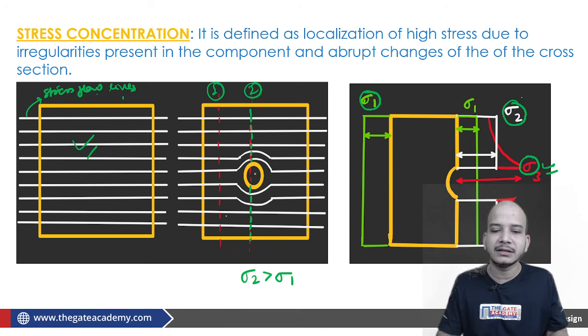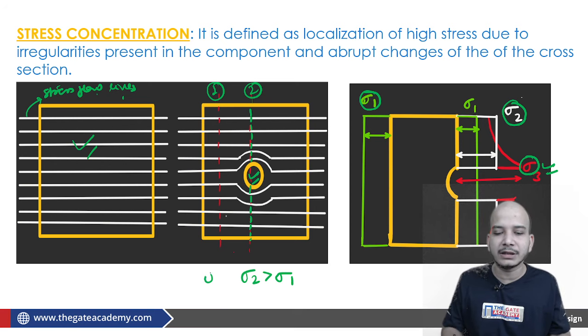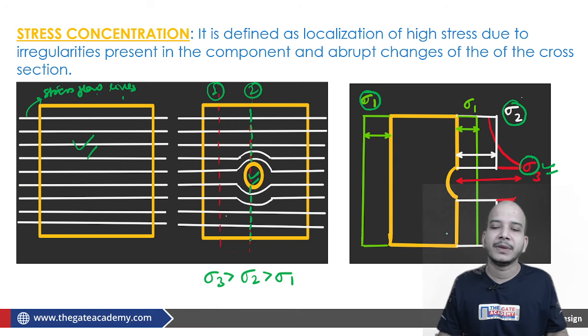Here this is the discontinuity in our component, therefore the stress near the discontinuity is sigma 3, and the distribution is not uniform. As you move further from the discontinuity, the stress reduces. So sigma 3 is greater than sigma 2, which is greater than sigma 1. So while designing we cannot go with sigma 2, we have to consider sigma 3 as well.